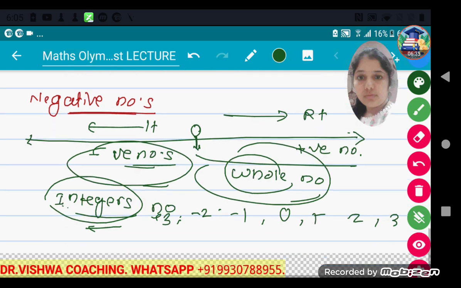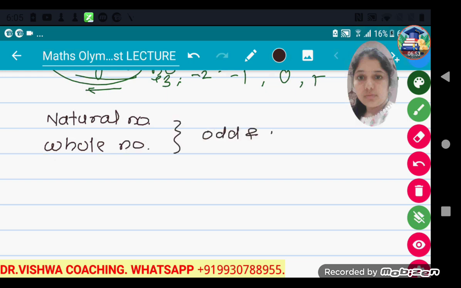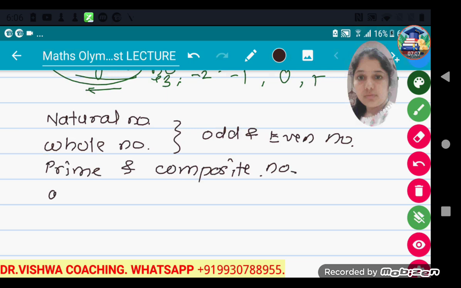Now again I will revise which types of numbers we have learned till now. First we learned about natural numbers, then whole numbers, then odd and even numbers, then prime and composite numbers, we learned the concept of twin prime numbers, and lastly we learned about integers.